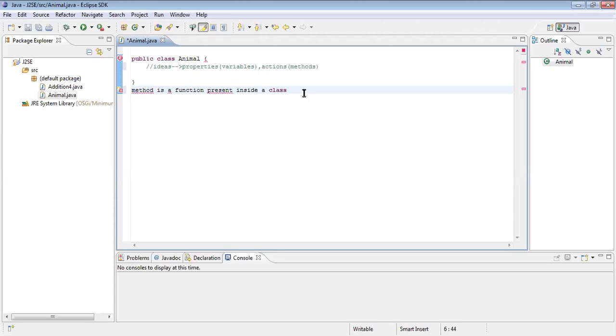But what we are saying with our experience, a method is a function. You are also telling both are the same, isn't it? Method is a function, but you are adding one more thing to that. What is that? Inside a class. Means you are telling one difference between the two or not? You had C also in your first year, yes sir. In C, we call them as functions.